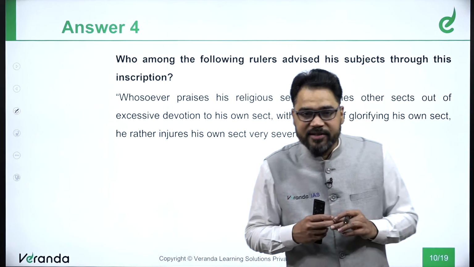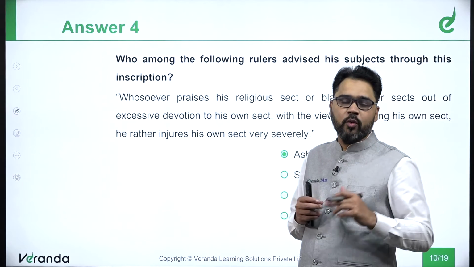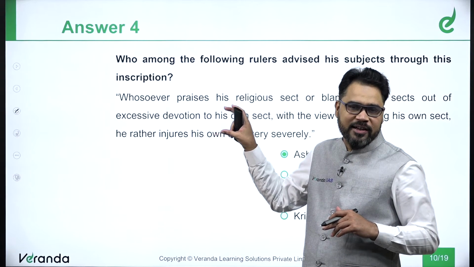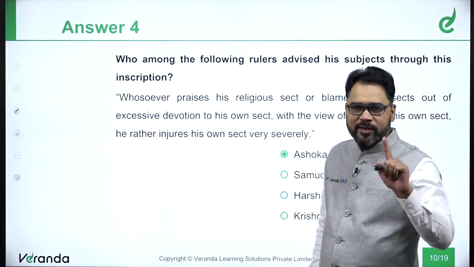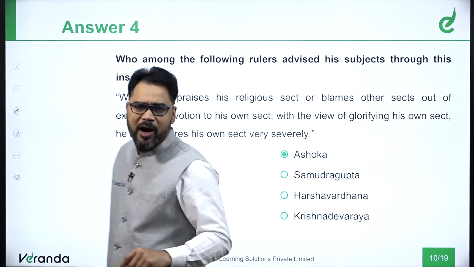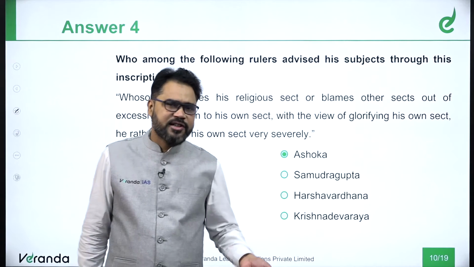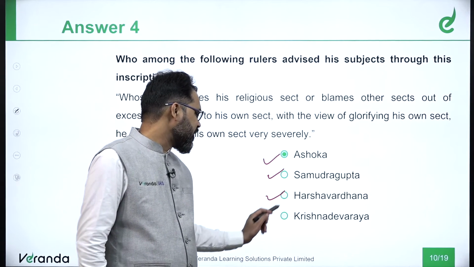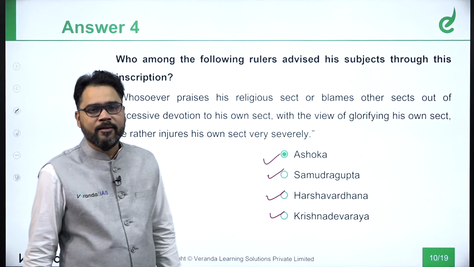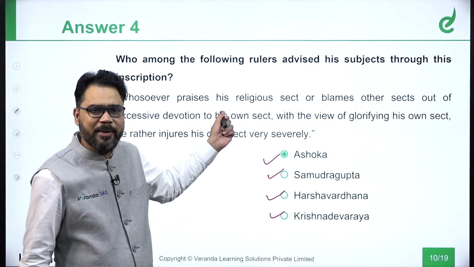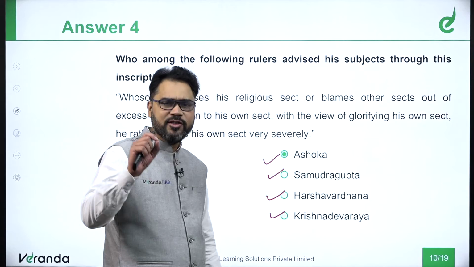Now, in case you don't know what exactly is being asked in this question, one thing we can do is discuss the 4 options: Ashoka, Samudragupta, Harshvardhan and Krishnadev Rai. With the mention of religions, one thing is quite clear.